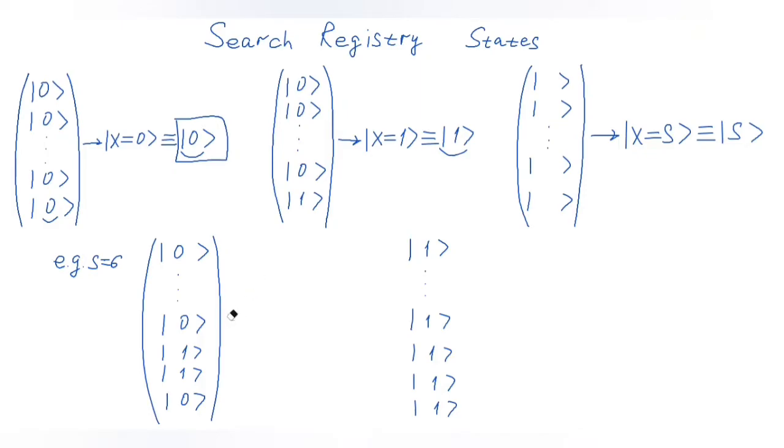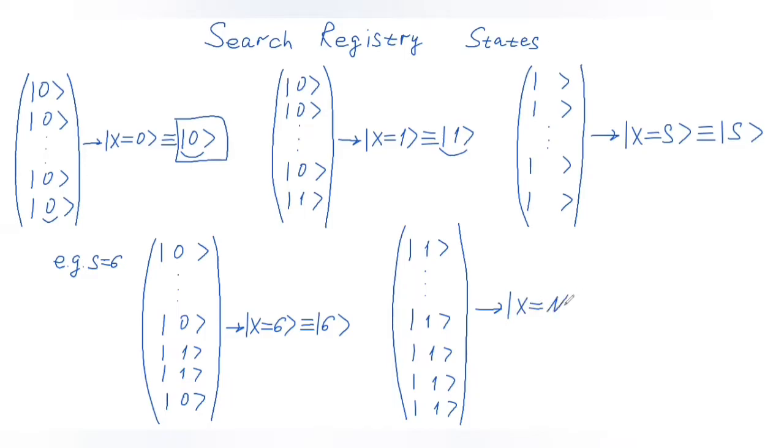So we will denote this as the state corresponding to an element with x equal 6, or just 6 in the ket notation. And finally, the very last element in our search space will have all 1s in the search registry. And this will be the state of the search registry corresponding to the final element with index x equal n minus 1, or just n minus 1.